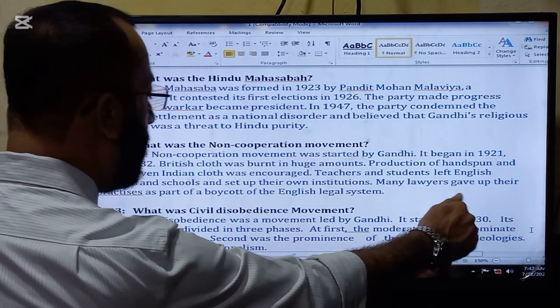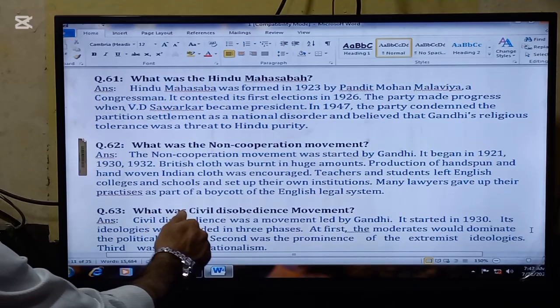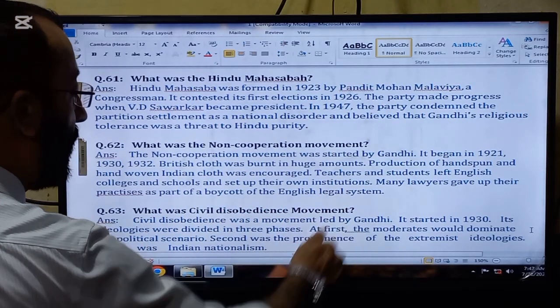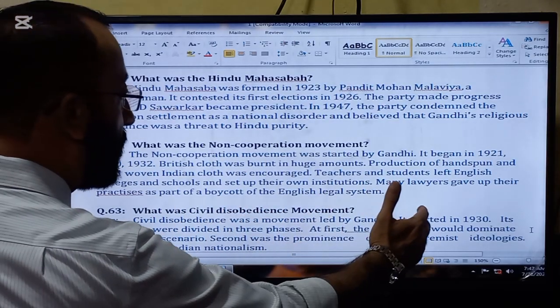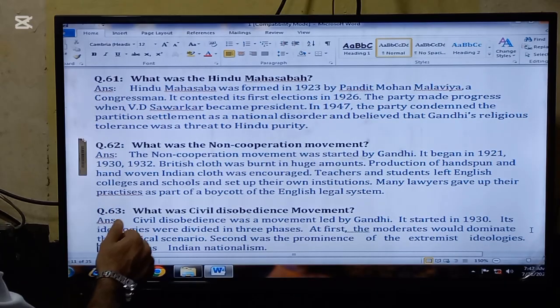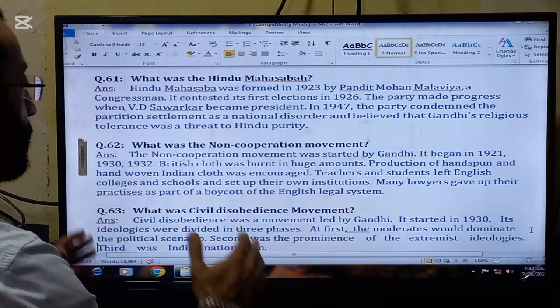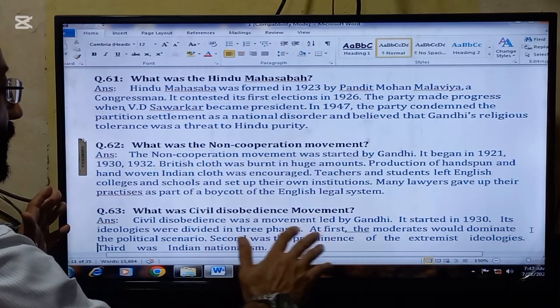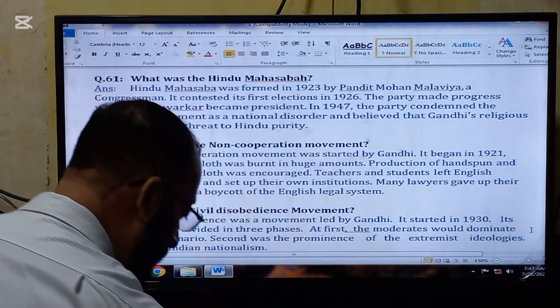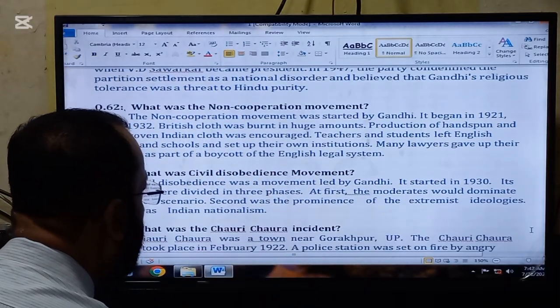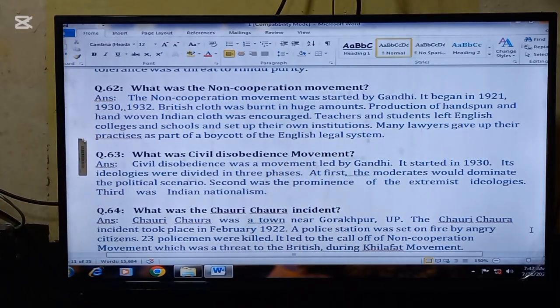Teachers and students left English colleges and schools and set up their own institutions. Many lawyers gave up their practices as part of the boycott of the English legal system. So actually they were Hindus who were trying to hit the British economy, and they were successful in doing so.